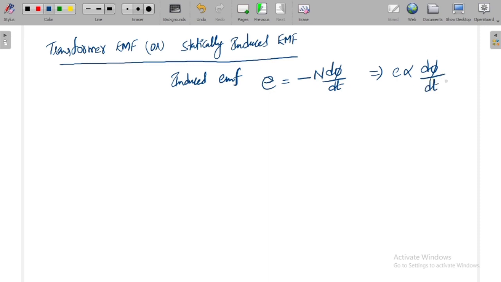If there is no rate of change of flux, the induced EMF automatically becomes 0, and the rate of change of flux is linking with each and every turn of the coil.